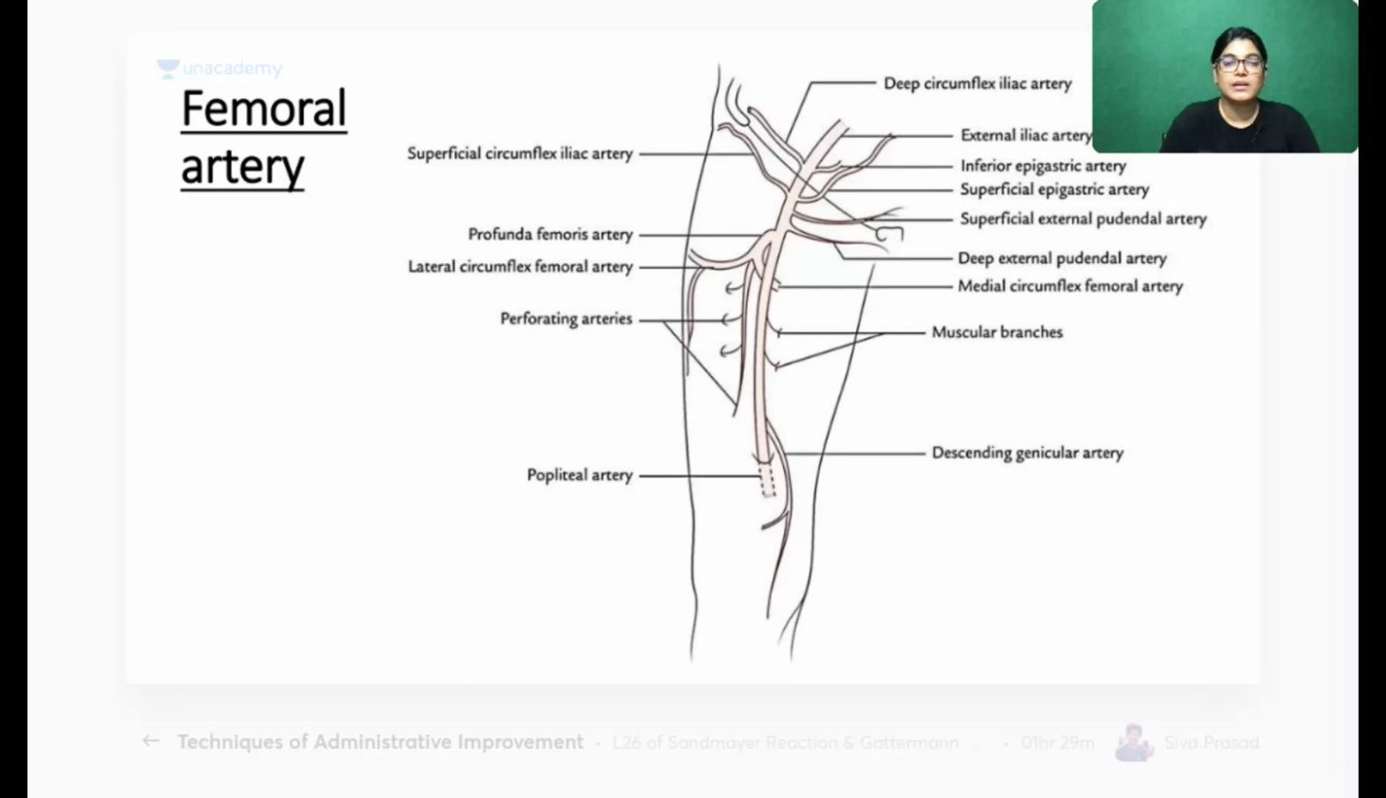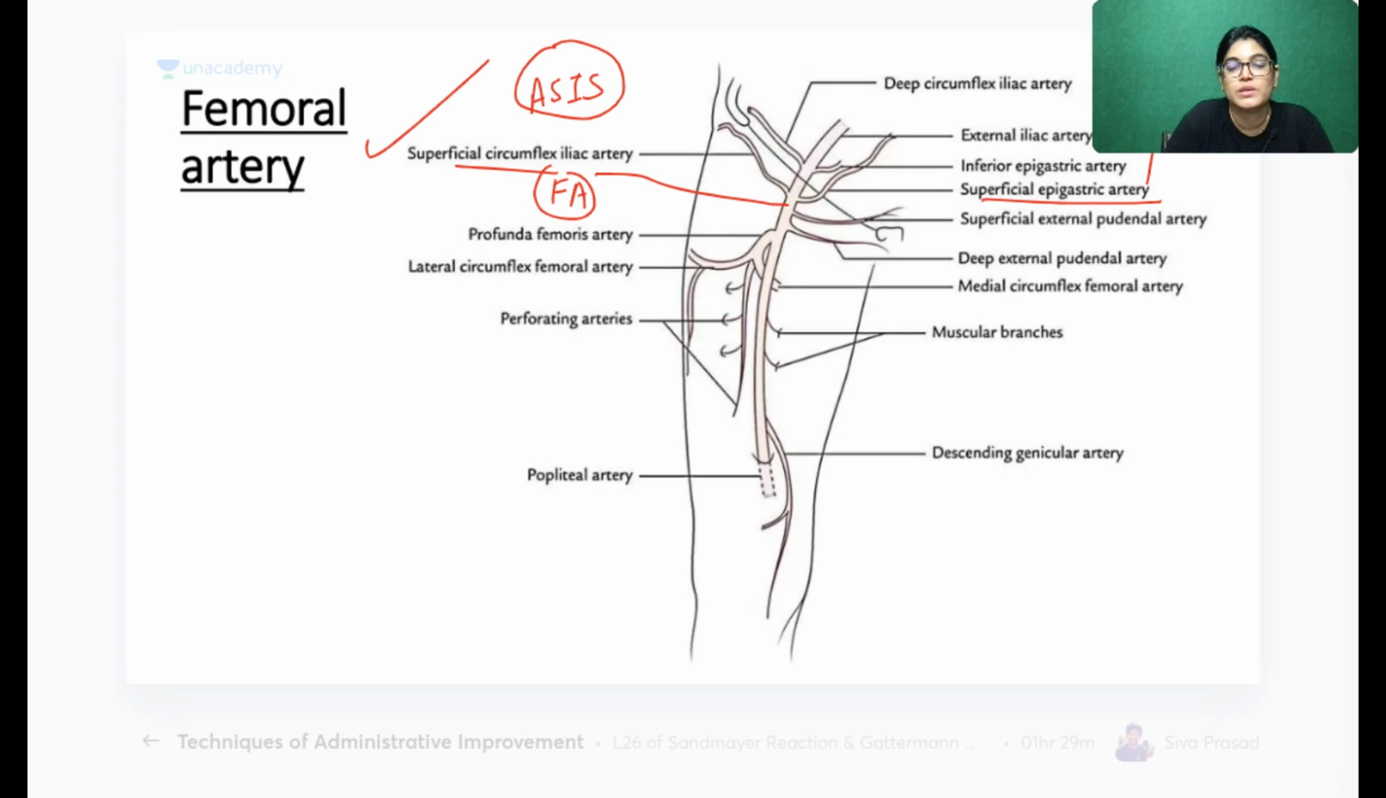Let me show you this diagram where you can appreciate the important branches of the femoral artery. This is the trunk of the femoral artery. The important superficial branches are the superficial circumflex iliac going towards the anterior superior iliac spine, the superficial epigastric going towards the abdomen, and the superficial external pudendal going towards the pubic area. The deep external pudendal and profunda femoris have also been shown.